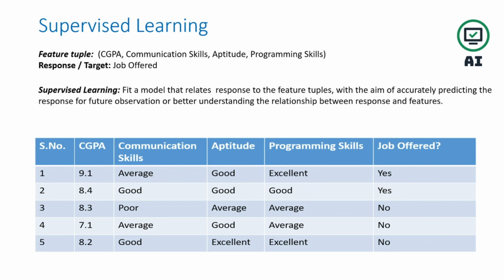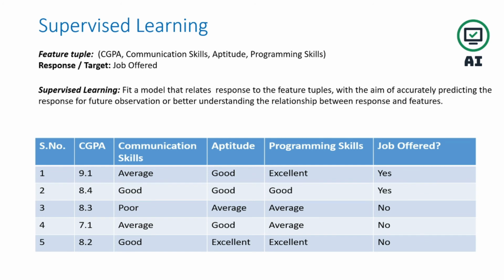In supervised learning, generally or 100% we should have a response and target. So in the first example, job employability prediction, job offered was the response and target, and the feature tuple was CGPA, communication skill, aptitude, programming skill.